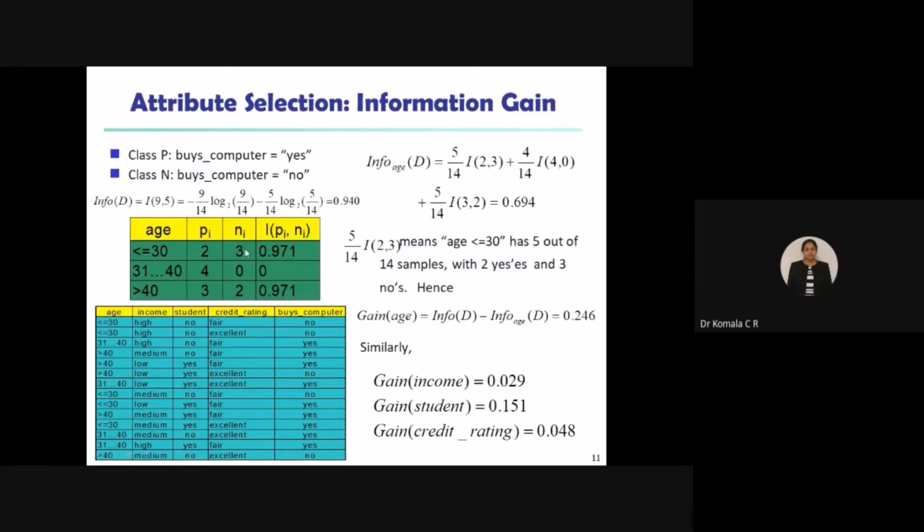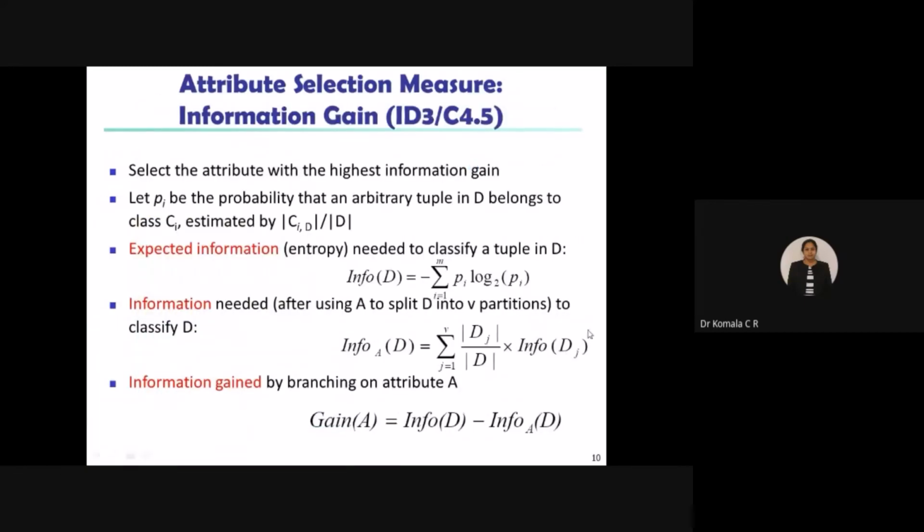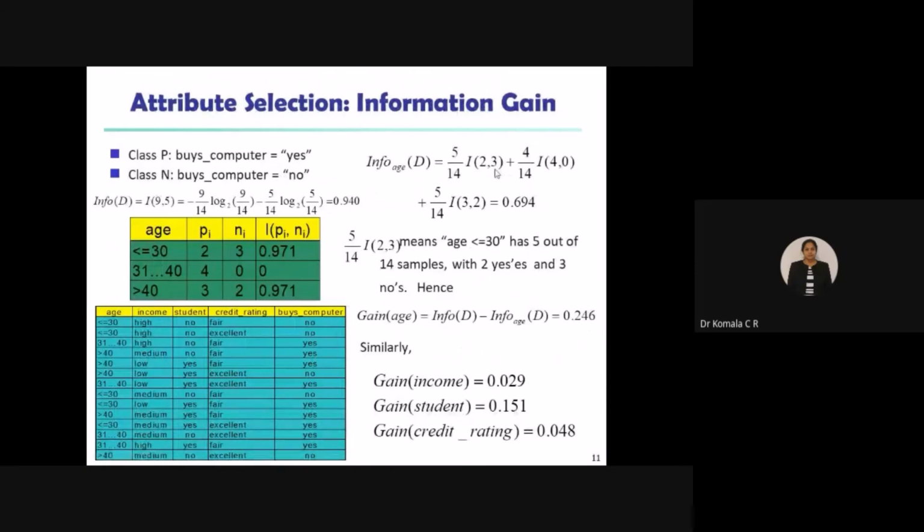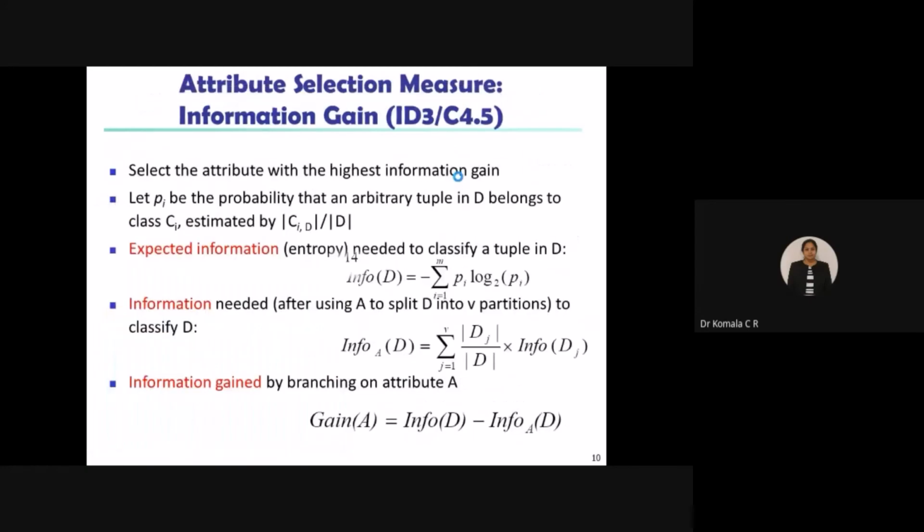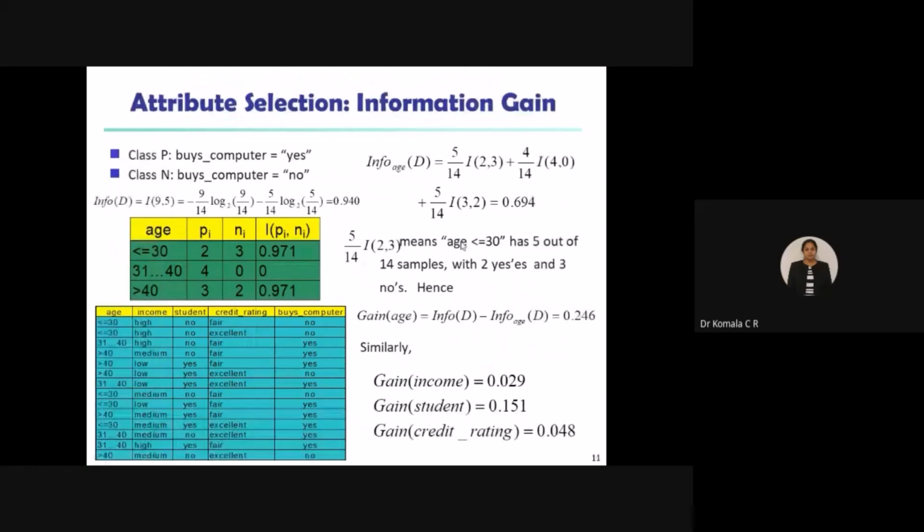For less than or equal to 30 you have Pi and Ni as 2, 3. So for this, in place of info of Dj, you have to take I of 2, 3, where j is again 2. When j is 1, we have the value 2. When j is 2, we have the value 3 now. So 2 plus 3 is how much now? 5. So total here 5 by 14. What is that? Dj by D. Overall D is with respect to what? Denominator, all the 14 you have to take. Numerator, only with respect to the first category, that is 2 plus 3, 5. So that is how we are going to evaluate the first term.